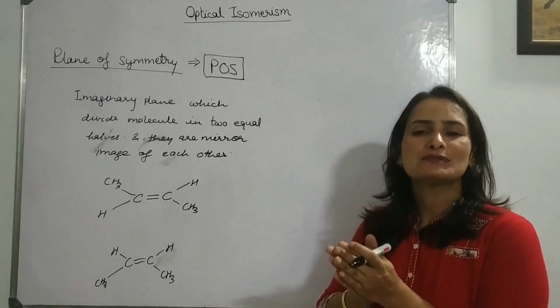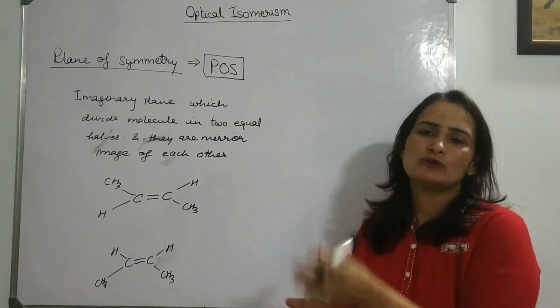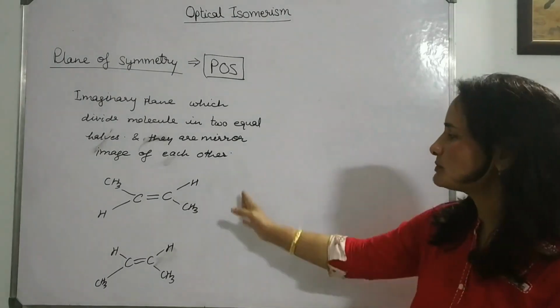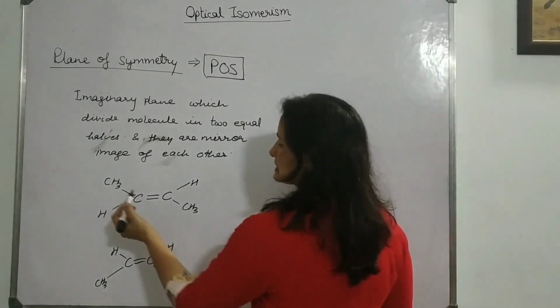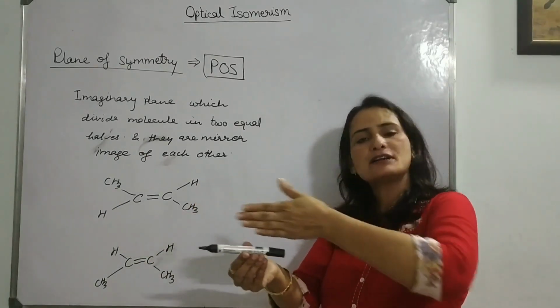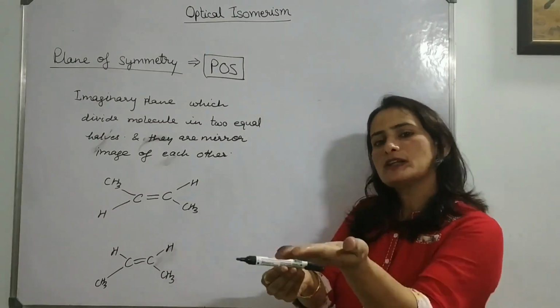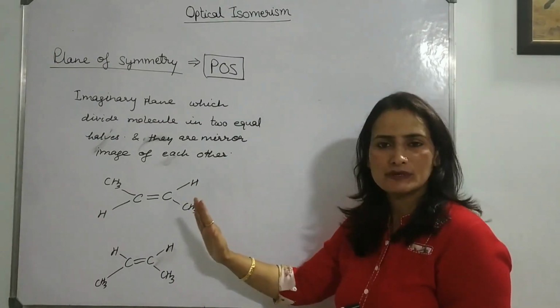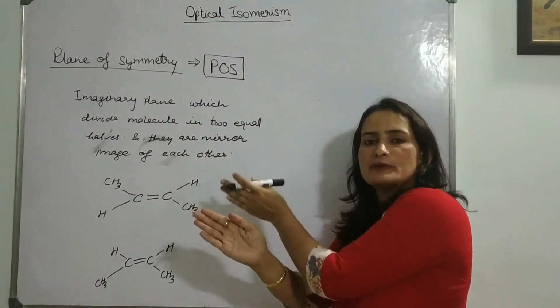So there is always one plane by which they can be divided into two equal halves. Those molecules always have POS, like this double bond, so I can cut it from the center. Half the molecule this side, half this side, meaning half H and half methyl here, half H and half methyl there.